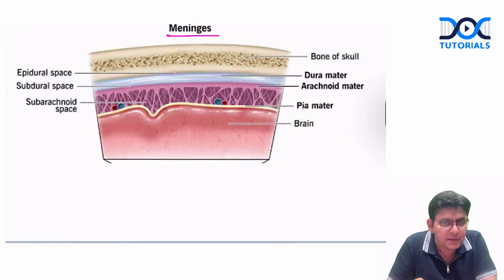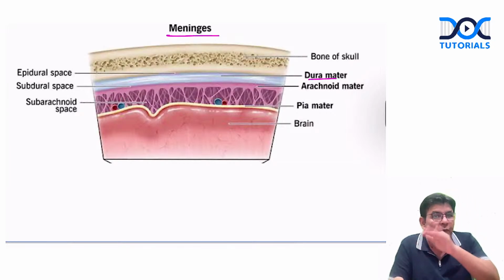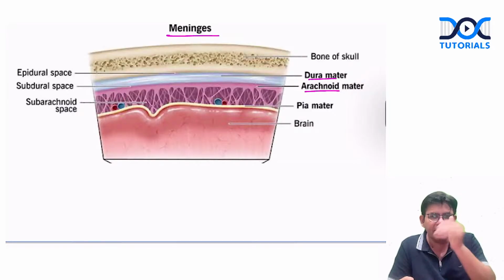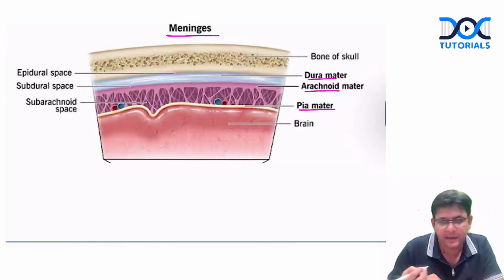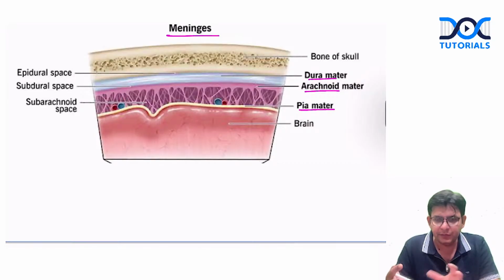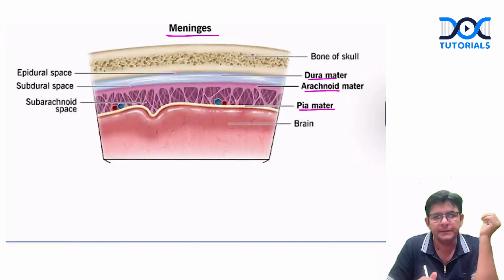The outermost is dura mater, then arachnoid, and this is pia mater. This picture beautifully shows the various meninges, and the inflammation of these meninges is termed what, guys? Meningitis.